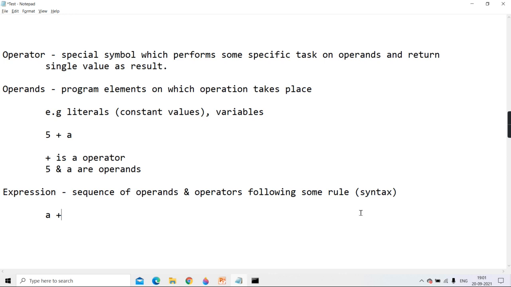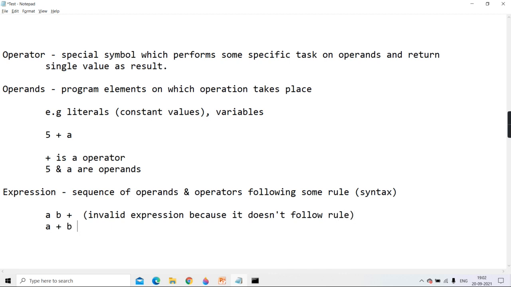Yes or no guys? A, b plus: can we say it is an invalid expression because it doesn't follow the rule?